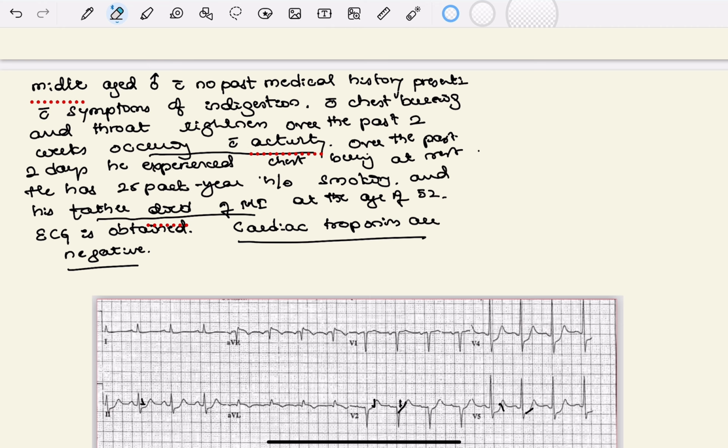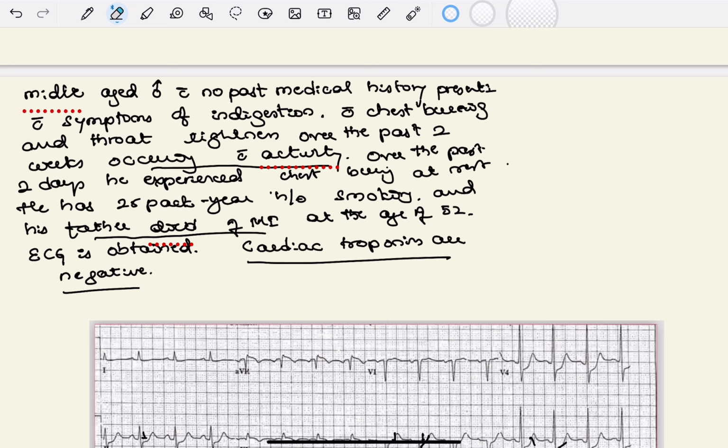So before going to ECG, let's analyze this history. See, he is a middle-aged man, a chronic smoker. In the background of history of smoking, a clinically significant family history of cardiac death is very important here. He is having 2 weeks of chest burning and indigestion occurring with activity or exertion, so exertional symptoms, and now for 2 days he is having chest symptoms even at rest. That means there is some change.